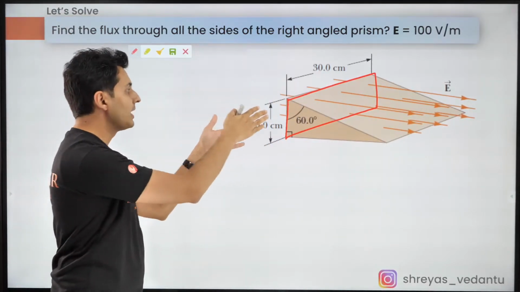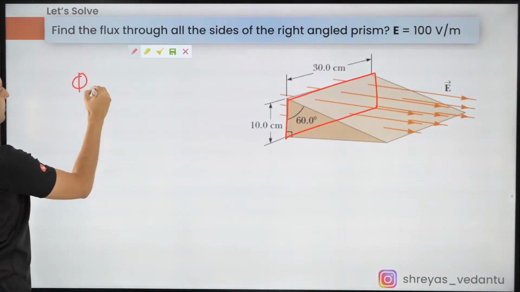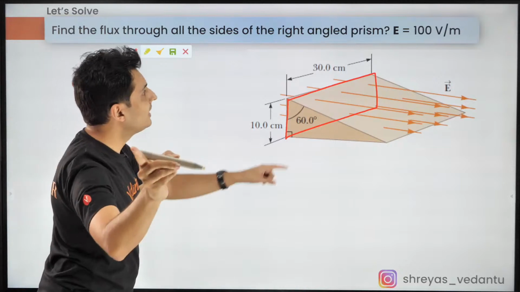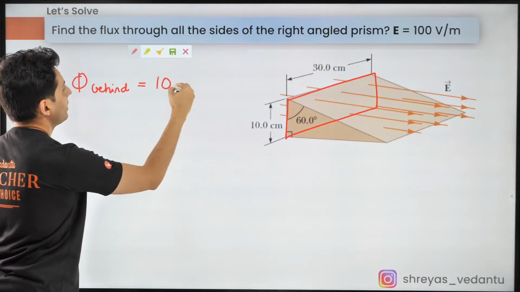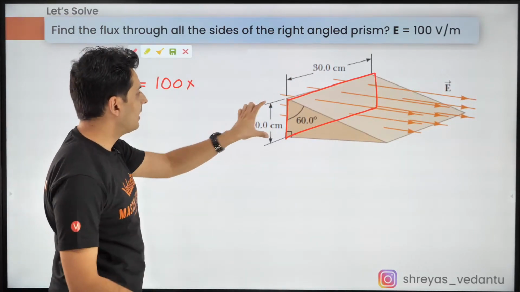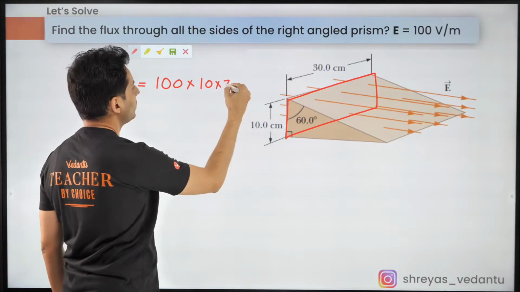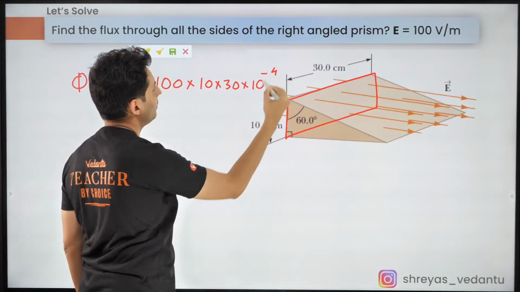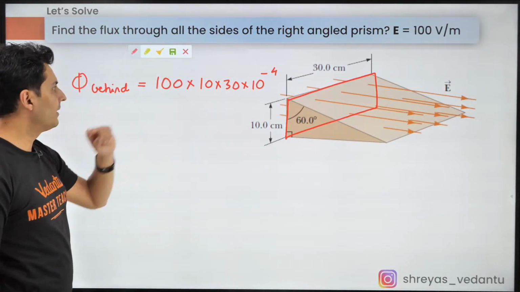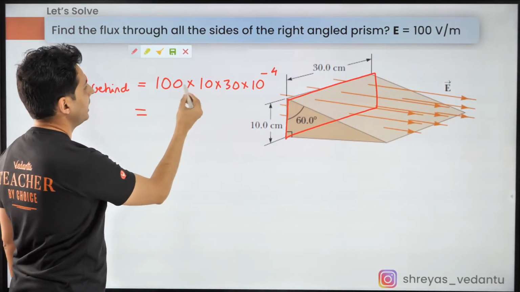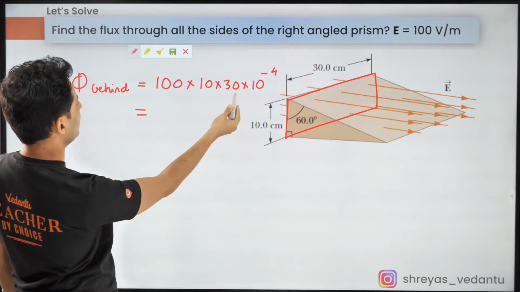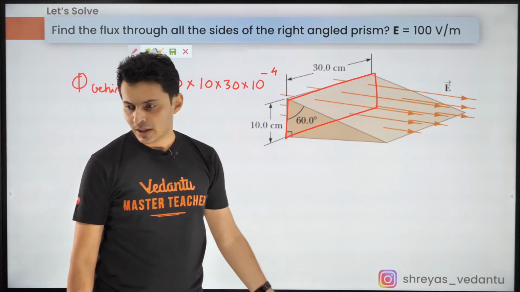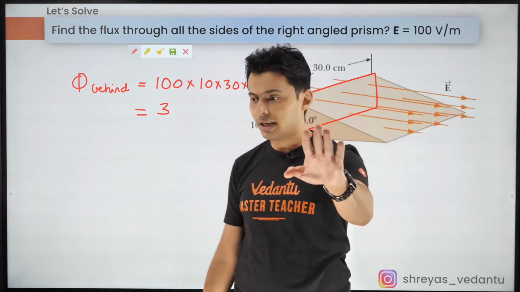Let's look at the surface behind. The flux behind will be field times area. What is the field? 100 multiplied by area. What is the area? 10 into 30, but that is in centimeter. So convert it into meter square. So this will be 10 to the power 3. Is this 3? Check this out. Is it 3?